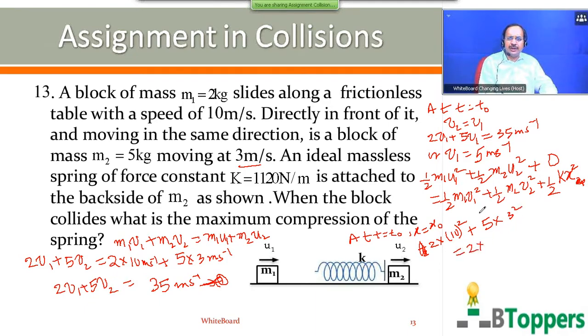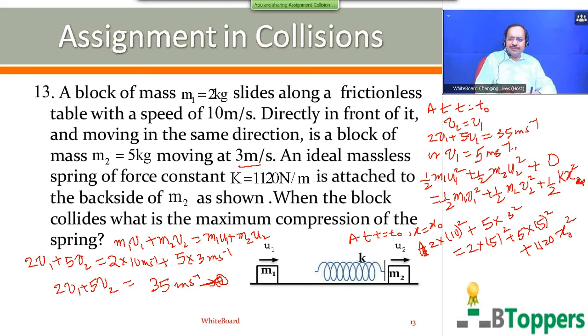M1 is 2 kg, V1 at the instant of maximum compression is 5 meter per second. M2 is equal to 5 kg. At the instant of maximum compression of the spring, V1 and V2 are equal and each will be equal to 5 meter per second. Plus K is given to be 1120 Newton per meter. Let x naught denote the maximum compression of the spring.